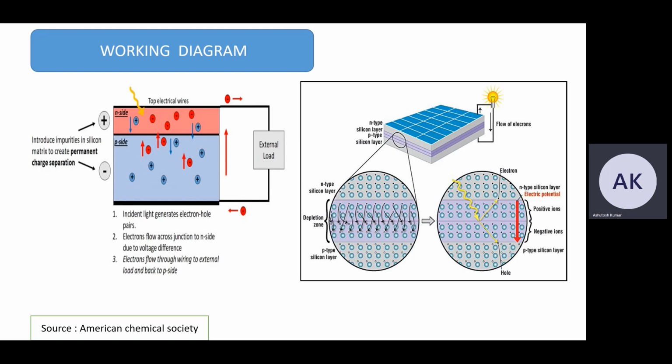We can see in the diagram that a depletion zone exists when the n-type and p-type materials meet. Then there is a neutral region between them, called the depletion zone.